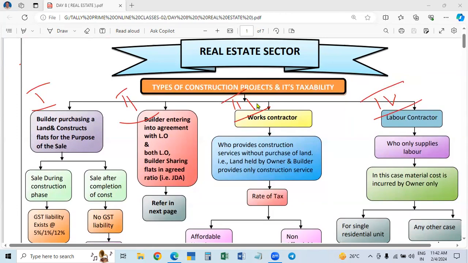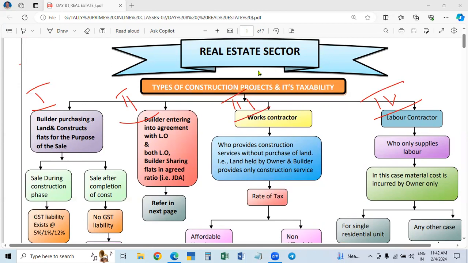From the beginning, there was taxability on real estate, but before the introduction of GST, it was under service tax. After the introduction of GST in 2017, that is on 1st July 2017, some changes were made, and the tax is imposed uniformly at a specified rate of 18%, and the effective rate will be 12%. The actual specified rate is 18%.